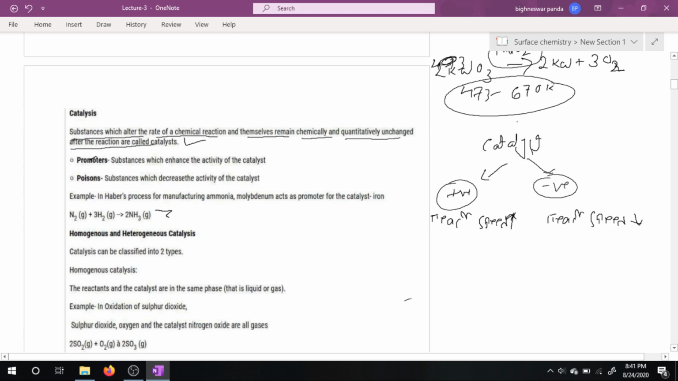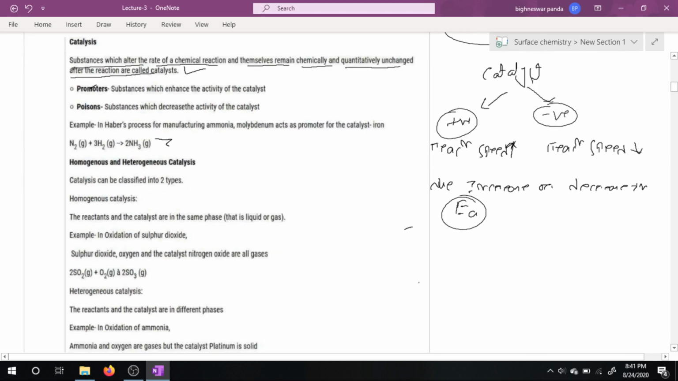It is due to an increase or decrease in activation energy. For example, if we consider N2 plus 3H2 gives rise to 2NH3, by adding iron the reaction becomes faster. So here iron acts as a positive catalyst.